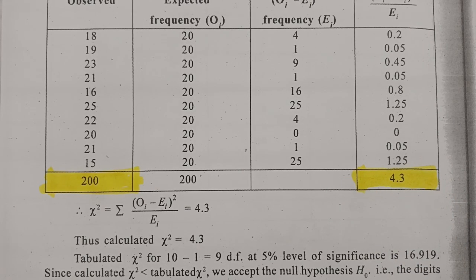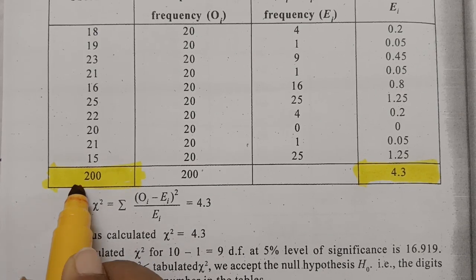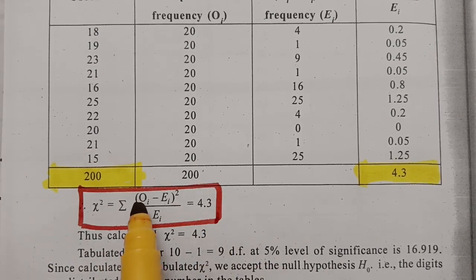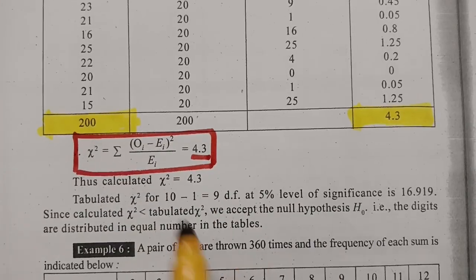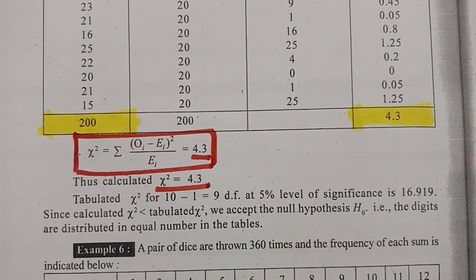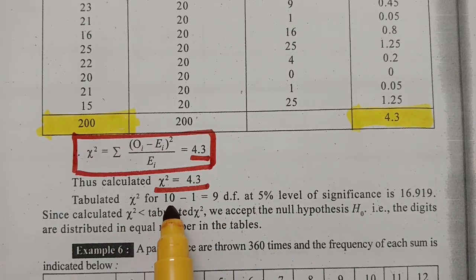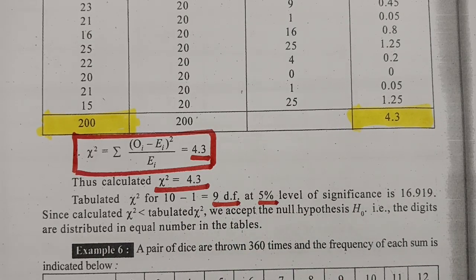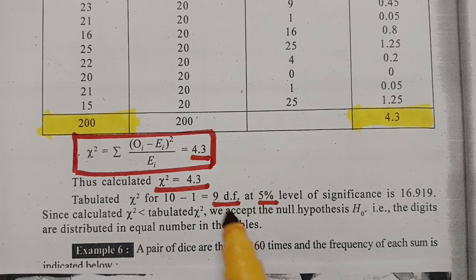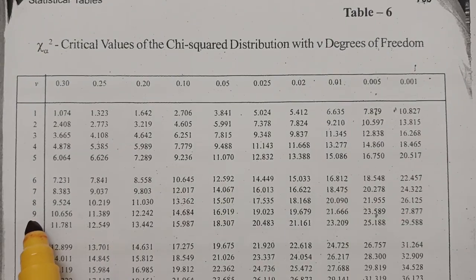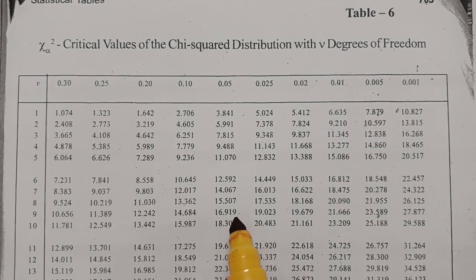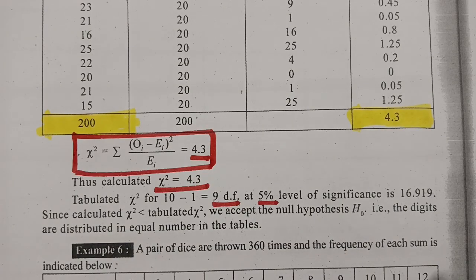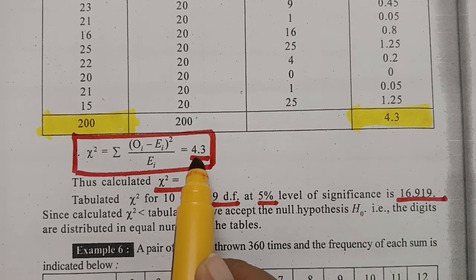And therefore the chi-square formula here is sigma (OI minus EI) whole square by EI, and the value here is 4.3. The calculated value of chi-square is 4.3. See here, for degrees of freedom, 10 minus 1, 9 degrees of freedom at 5% level, from the table. So I'll show you the chi-square table here. 9 degrees of freedom, so we have to go with 9 and check, that is 16.919. So here from the table it is 16.919. This is the calculated value.